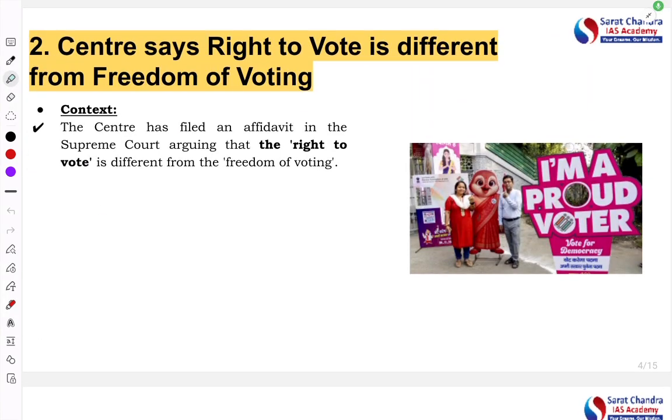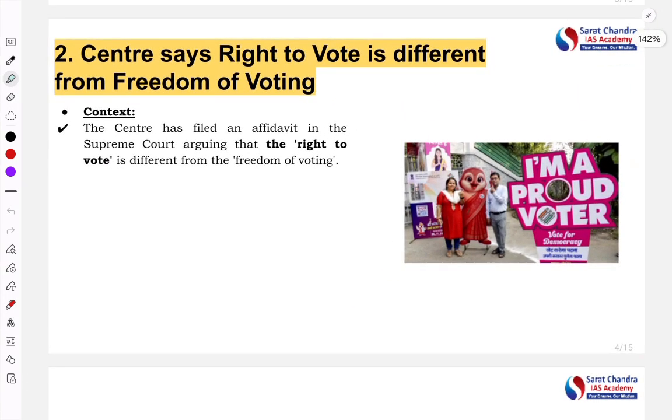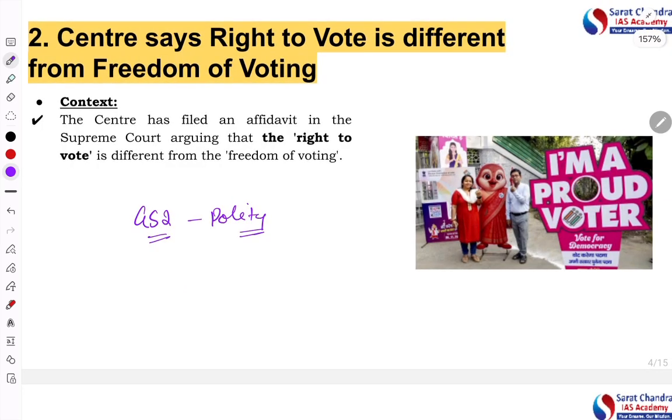Next important article is: Center says right to vote is different from freedom of voting. This is the news, very important from the prelims as well as the mains point of view. It is related to GS2 polity. First I will tell you the news, then we'll go to the concepts behind it.